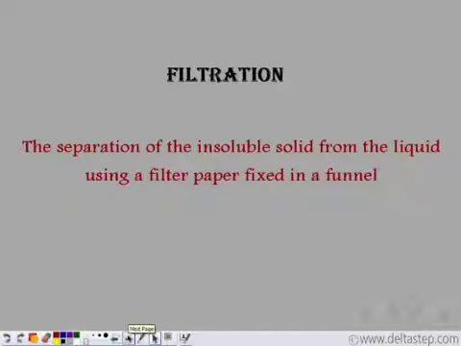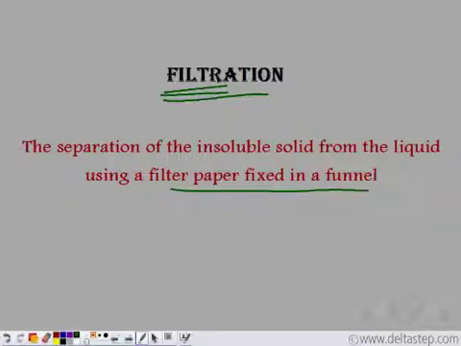It is known as filtration because we take a filter paper. The filter paper has some tiny pores in it. When we add the contents, the water particles are very small in size, so they can easily pass through the pores. But the chalk particles, or the insoluble solid, are bigger in size. Therefore, they settle on the filter paper. So in filtration we use a filter paper fixed in a funnel. And this arrangement helps us to separate the insoluble solid from the liquid.